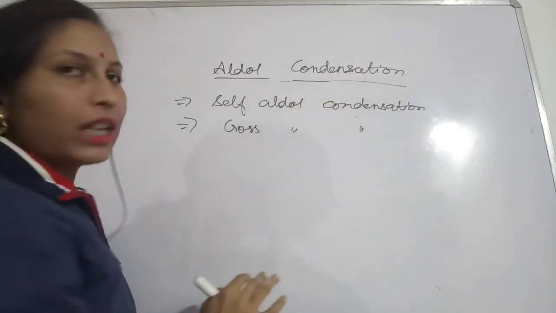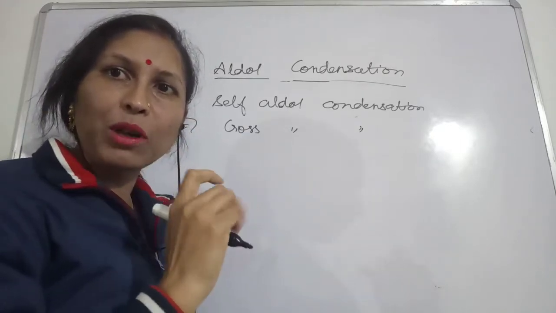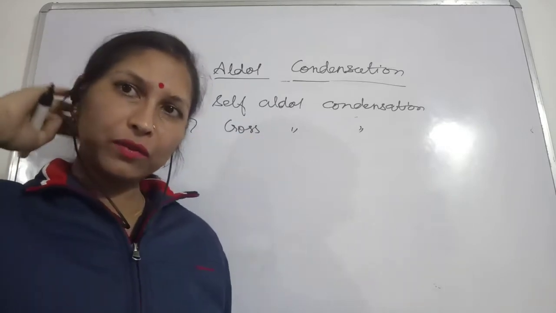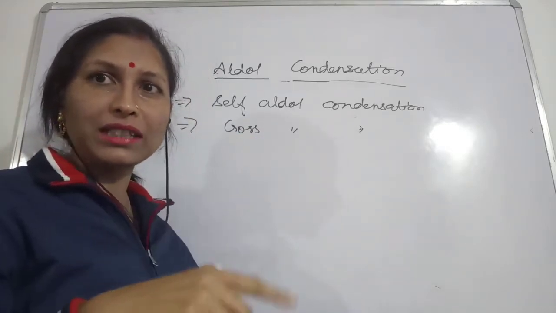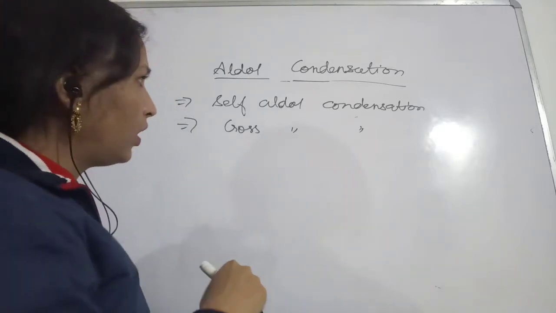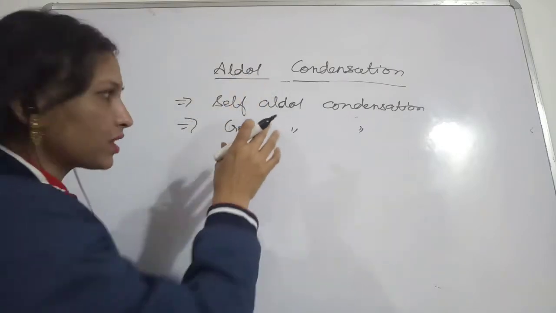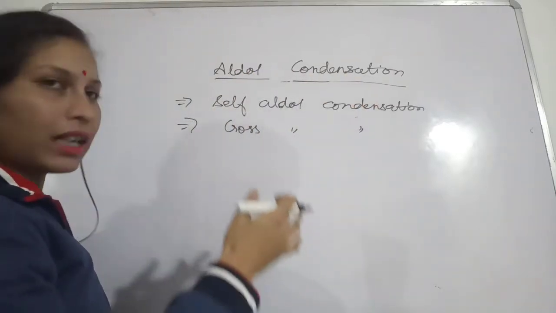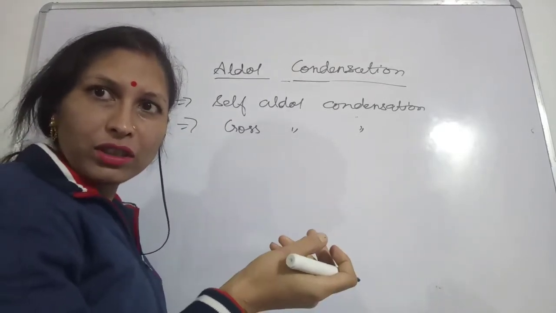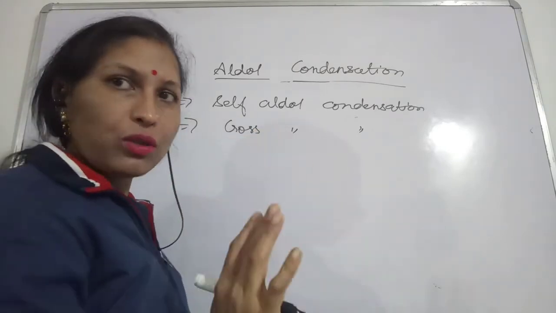First of all, this aldol condensation. Aldol, this word is giving you a hint about the aldehyde group, and ol, that you are very much familiar with. What is that? Ol is meant for the hydroxyl group, the alcoholic group. So both the functional groups will stay together. This condensation means removal of a very small molecule, generally water. So in this case also we are going to observe the removal of water.